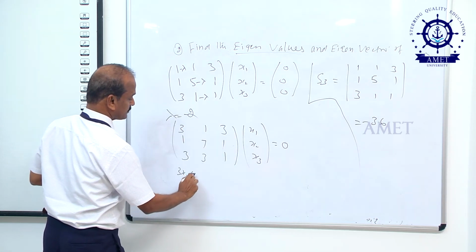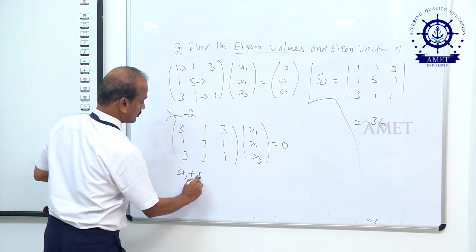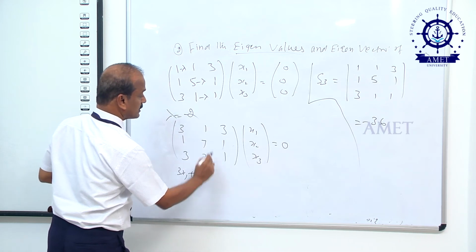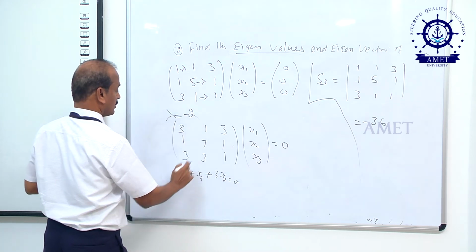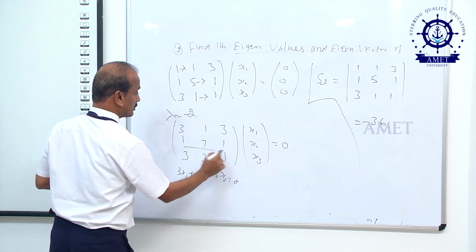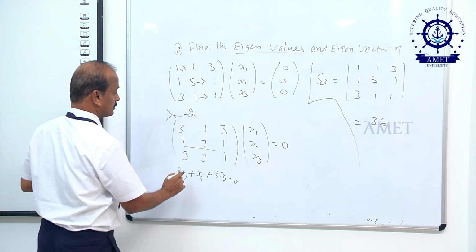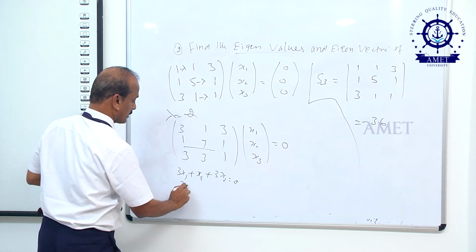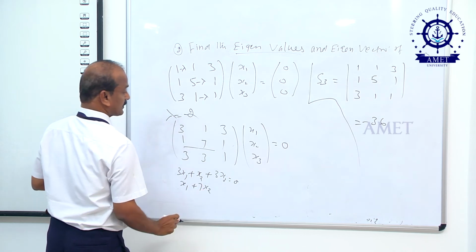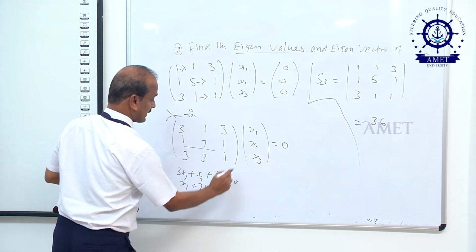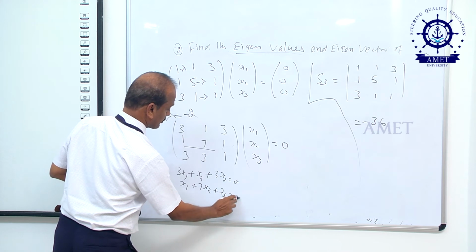3x1 plus x2 plus x3 equal to 0. Taking the second row, x1 plus 7x2 plus x3 equal to 0.